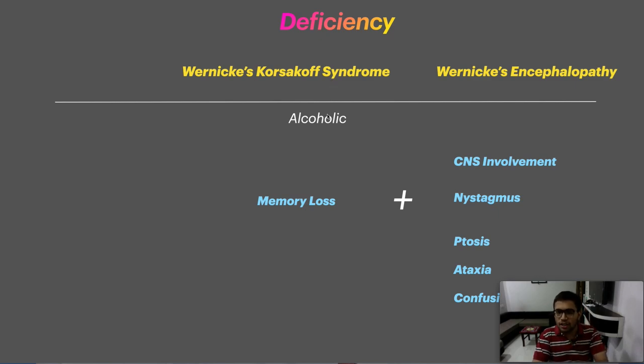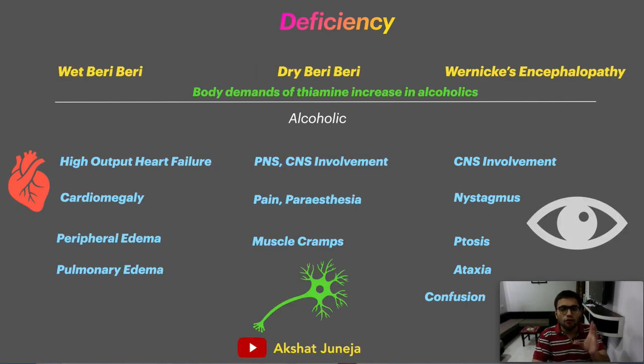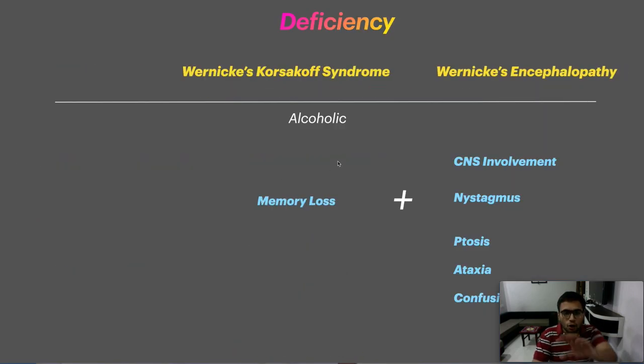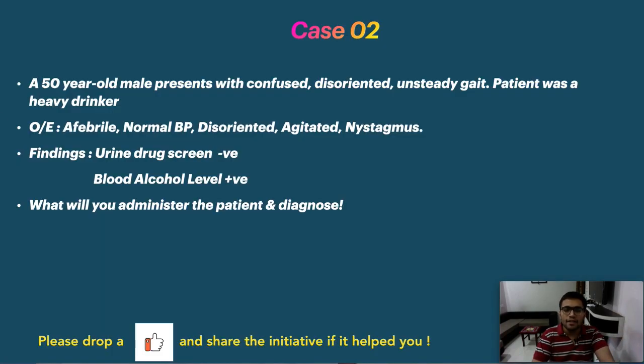Basically it is an alcoholic patient, and the normal findings are CNS involvement, nystagmus, ptosis, ataxia, confusion. These are just hallmarks. As it is written in the question: nystagmus, agitation, disorientation, ataxia and confusion. Okay, so these are the findings plus alcoholic patient, memory loss: Wernicke's-Korsakoff syndrome. That's it. So the answer to this question is Wernicke's-Korsakoff syndrome.